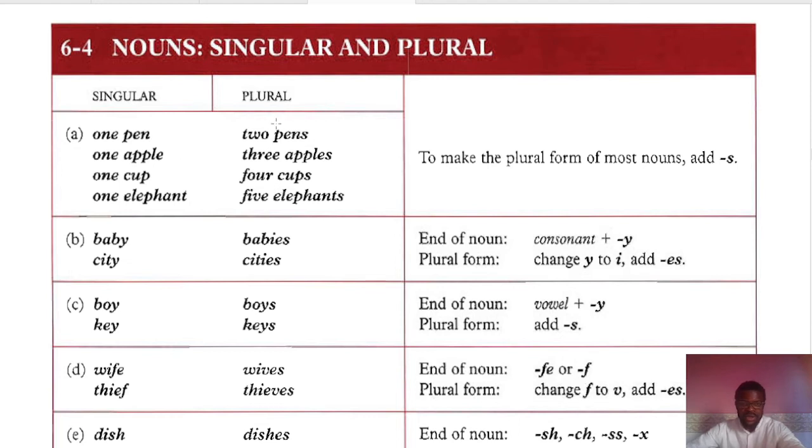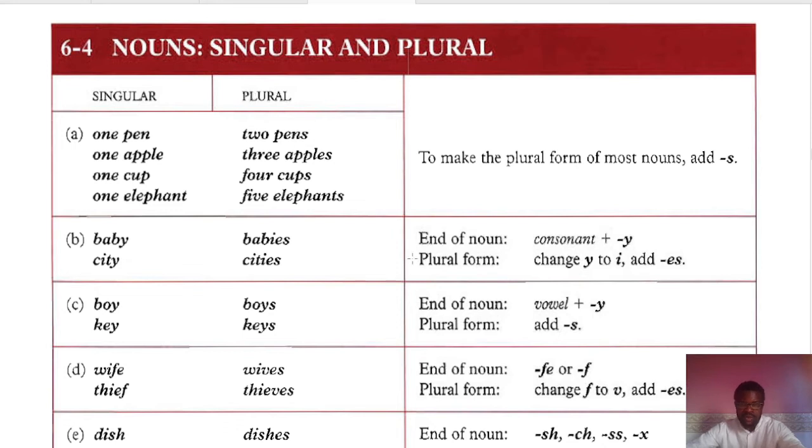Normally, to form the plural of our nouns, we usually add s to it. As you can see here, we've got 1 pen, 2 pens, 1 apple, 3 apples, 1 cap, 4 caps, 1 elephant, 5 elephants. You see, by adding s, that's how we form the plural form of our nouns.